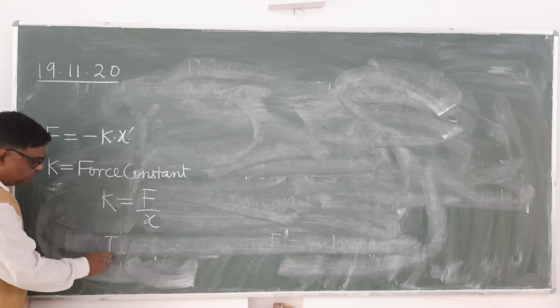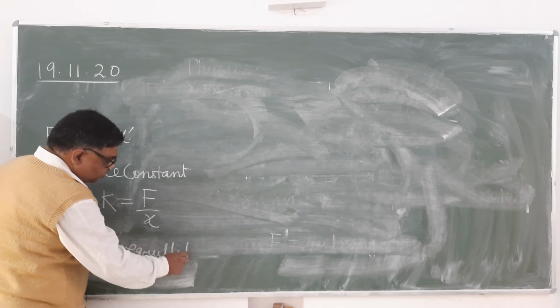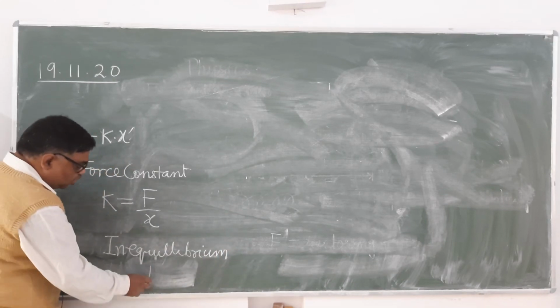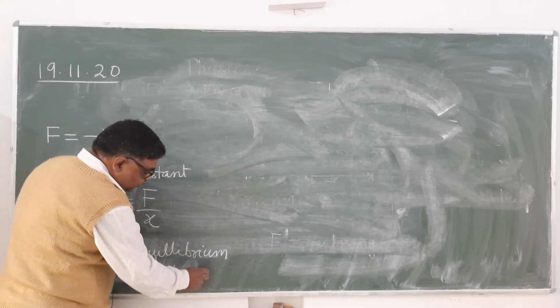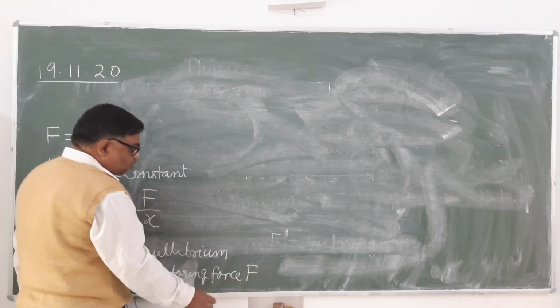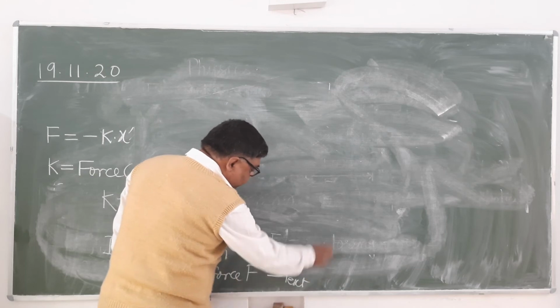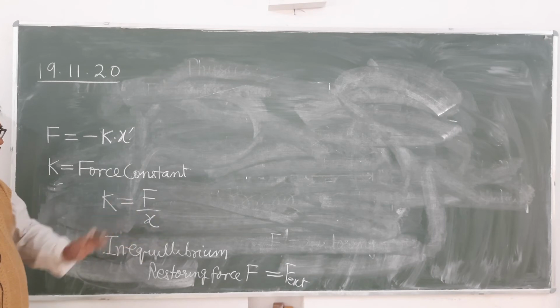In equilibrium, this restoring force F will be equal to the external force which I have applied on the block.